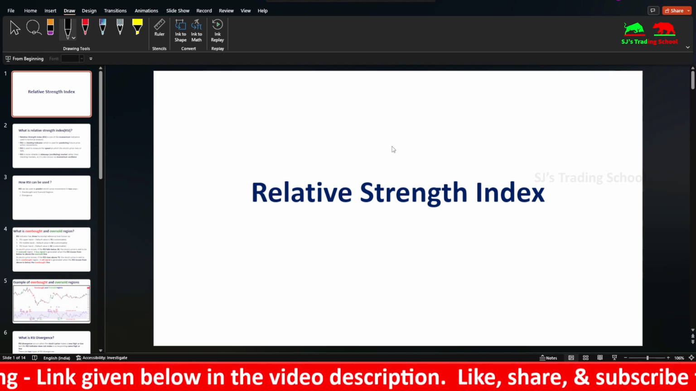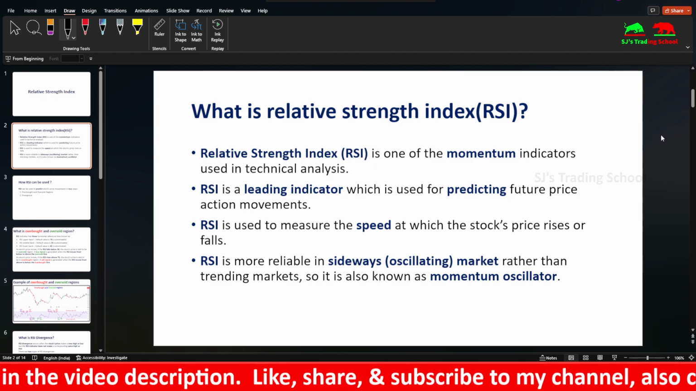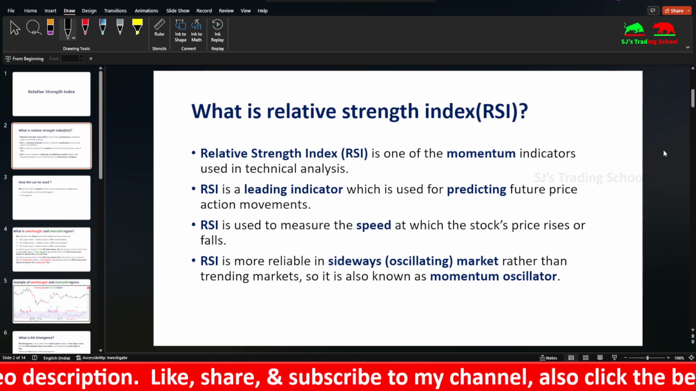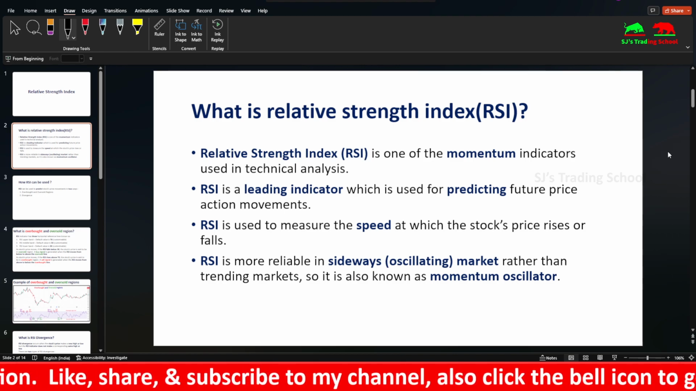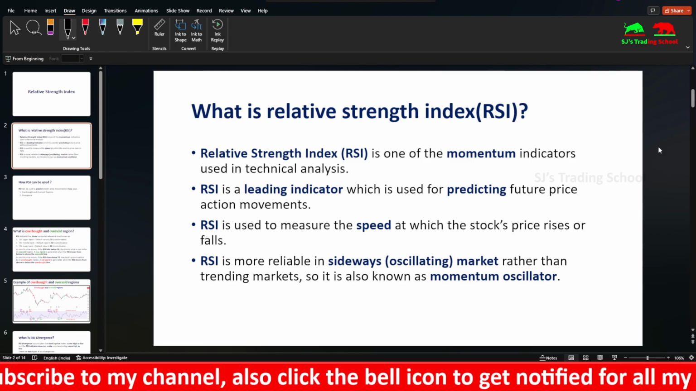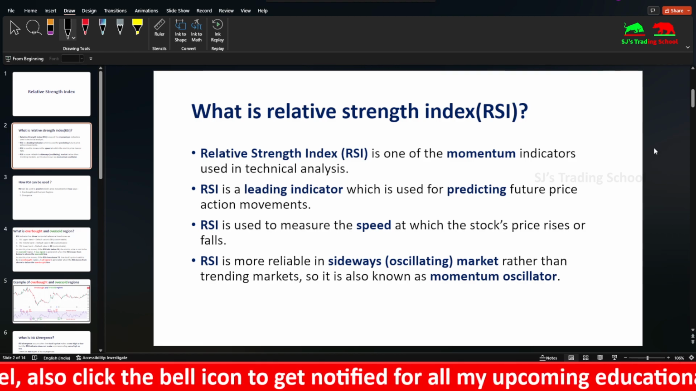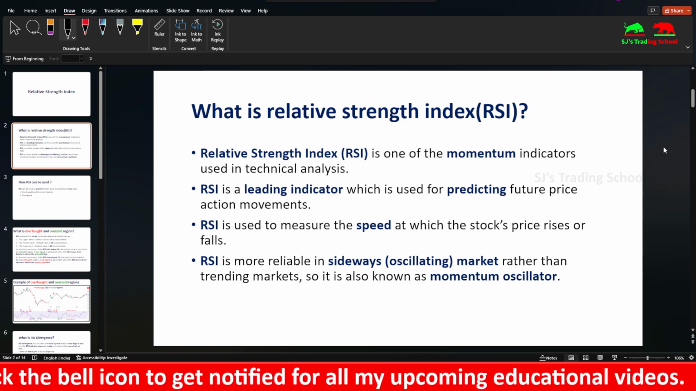So what is the relative strength index? It is known as RSI. Many would say RSI indicator, RSI indicator. It is one of the momentum indicators used in technical analysis. It is a leading indicator which is used for predicting future price action movements.